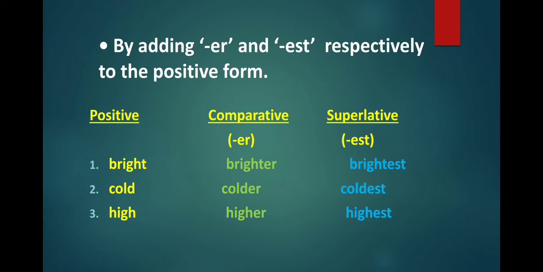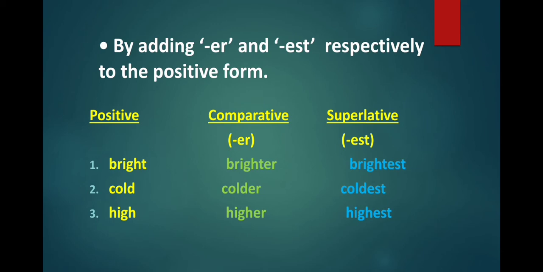Bright is the simple form, so it is the positive degree. It forms the comparative degree by adding ER at the end: brighter. And it forms the superlative degree by adding EST at the end: brightest. So bright, brighter, brightest.